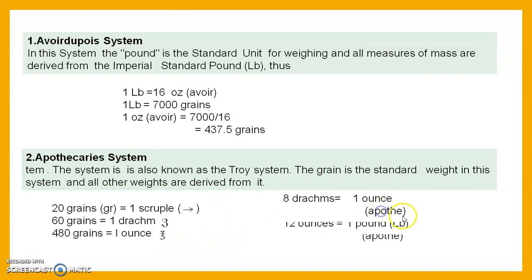8 drachm is equal to 1 ounce in the apothecary system. 12 ounces is equal to 1 pound in apothecary system. Here is the difference: 1 pound is equal to 12 ounce in apothecary, and 1 pound in Avoirdupois is equal to 16 ounce. Then 5,760 grains is equal to 1 pound in apothecary, and in Avoirdupois 7,000 grains is equal to 1 pound. This is the basic difference between Avoirdupois and apothecary, and both are used for the measurement of weight.